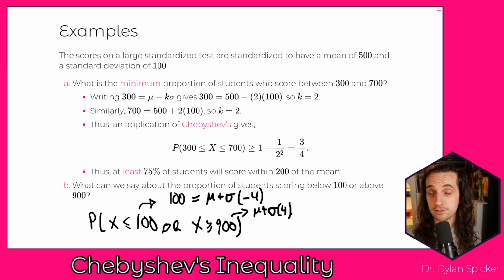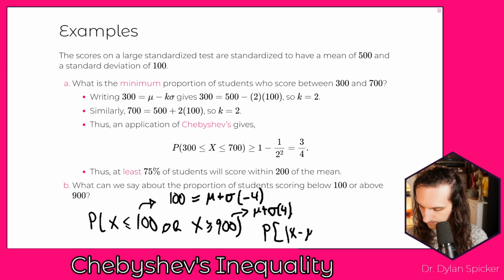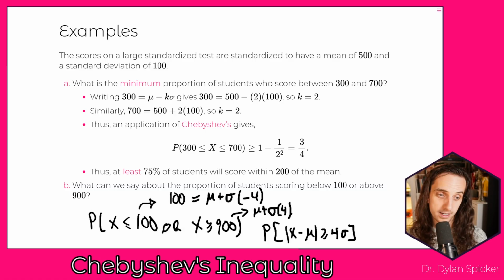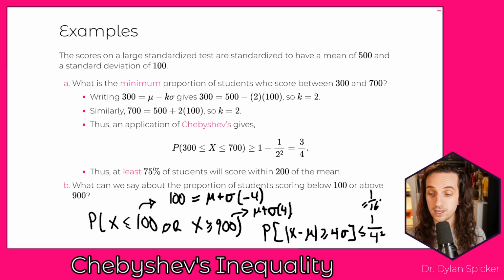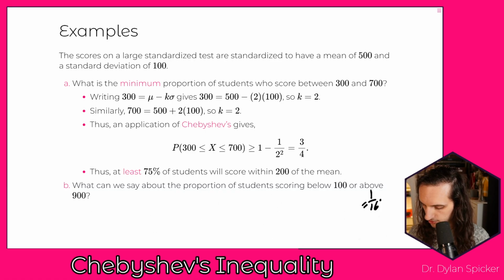And so, again, we have that 100 is k equals -4. 900 is k equals +4. But here what we want is the probability that the value of x is actually greater than or equal to 4 times sigma, right? And what we know is that that is going to be less than or equal to 1 over k squared, right? So that's 1 over 4 squared. 1 over 4 squared gives us 1/16. And so we know that there cannot be more than 1 in 16 students who is scoring outside of this range, right? Either below 100 or above 900.